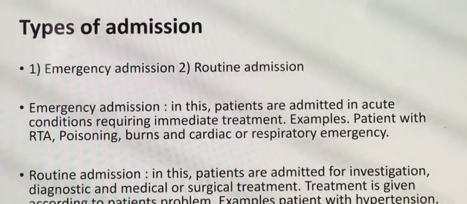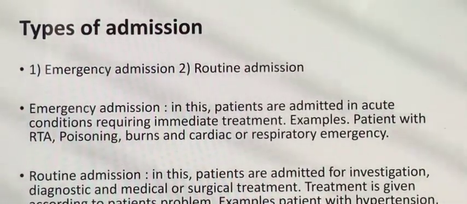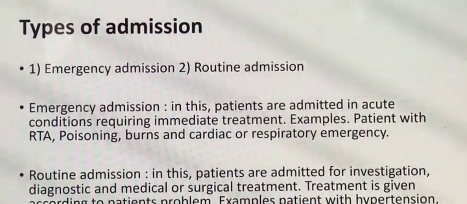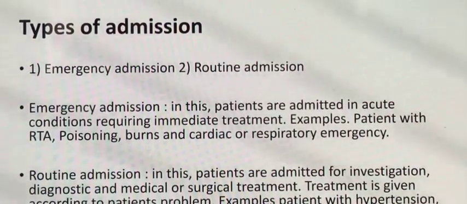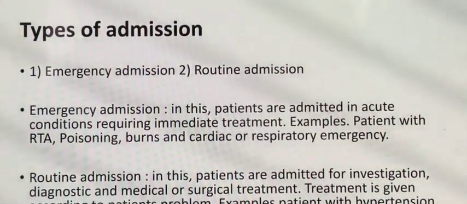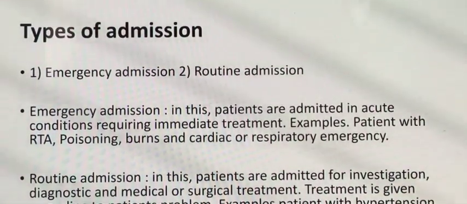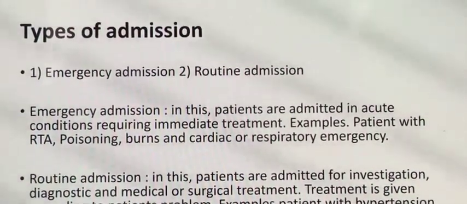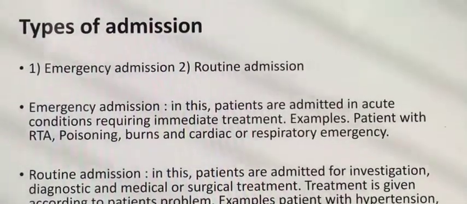Suppose the patients have hypertension or diabetes, they are not that much of an emergency, but they need further investigation and treatment, so they can be kept for some hours, or 1 day or 2 days for further investigation. But in emergency admission, the patients need emergency support.